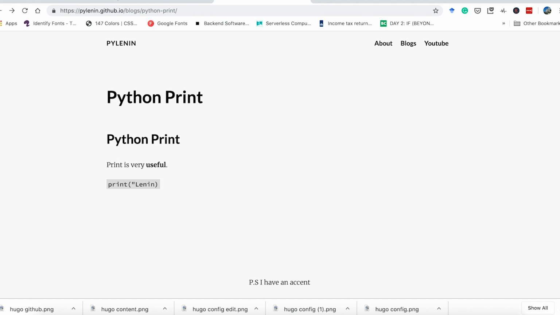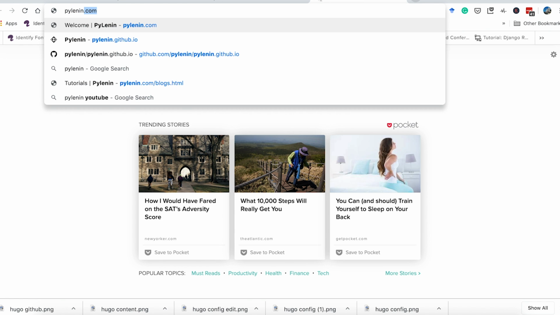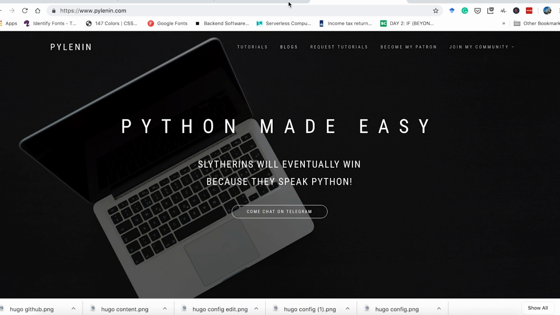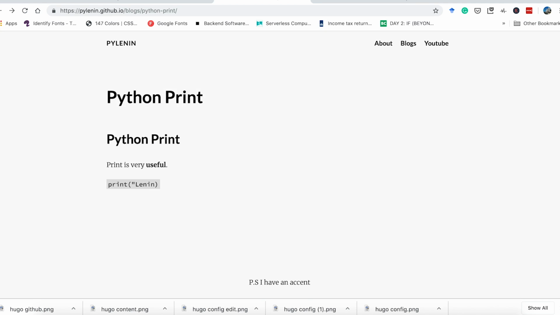I'm going to rebuild pylenin.com completely with this new Hugo design. I think it will be more coherent and it will be faster. It will load much faster. So this is definitely a winner for me. So let's see. I'll keep you posted on what I keep doing with this.